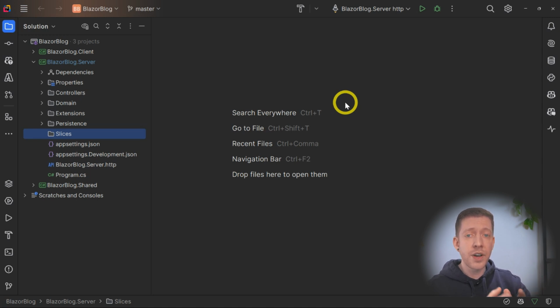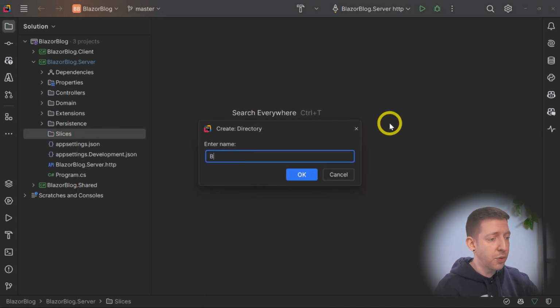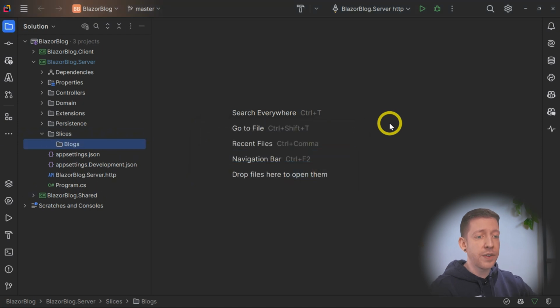If you don't know, vertical slices are a way of grouping related functionality together to make it easier for the developer to find and maintain that code going forward. So rather than having code all over the place that might relate to the same thing, if you keep everything together in one slice, then it makes it a lot easier to find and maintain that code. And I found this really useful for projects that I've worked on in the past. So the first slice that we're going to add is going to be called blogs. So we've added a new directory called blogs in our slices directory.